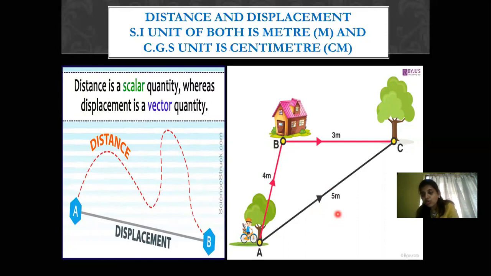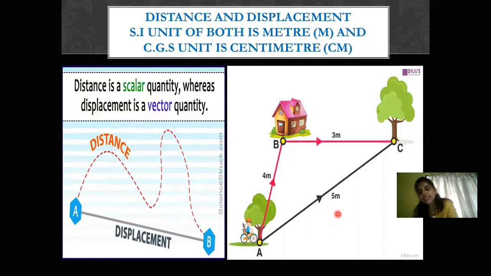That is because it is going to cover 5 meters, but the direction is opposite to the previous displacement. That's the reason the net displacement becomes zero. So whenever the body comes back to its original position, the displacement becomes zero.